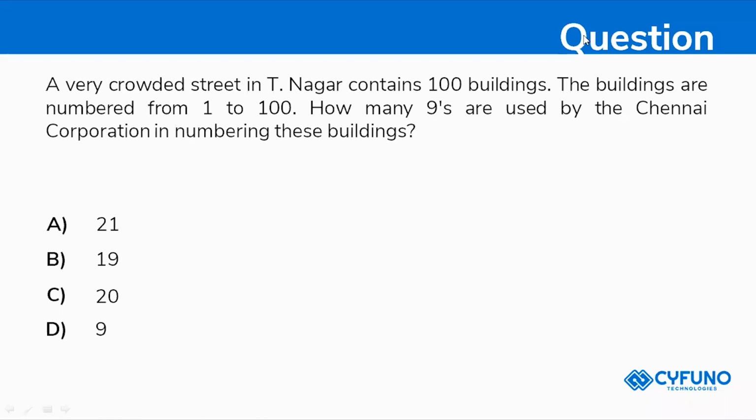Come on. 21, 19 or 20 or 9. Only 9, between 1 and 100. Only 9 nines. Check again.